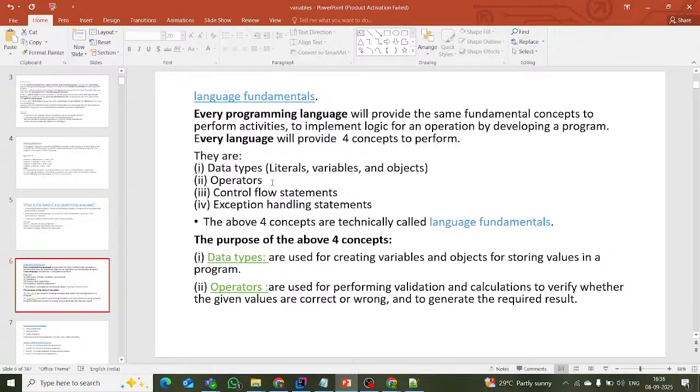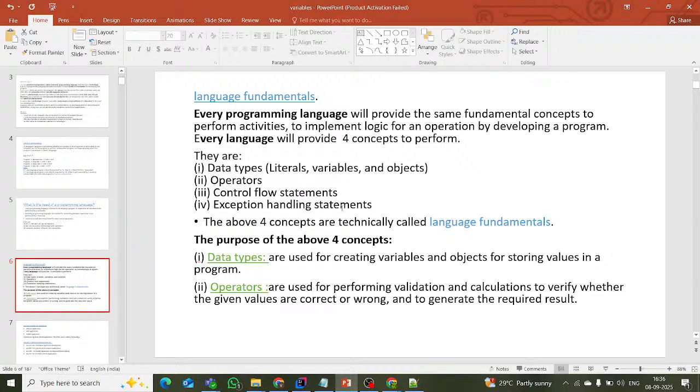Operators. We have a lot of classification of operators like binary, unary, logical operators, all these operators. After that, control flow statements, nothing but if else, ladder if, switch cases. These are all the control flow statements. After that, exception handling statements.